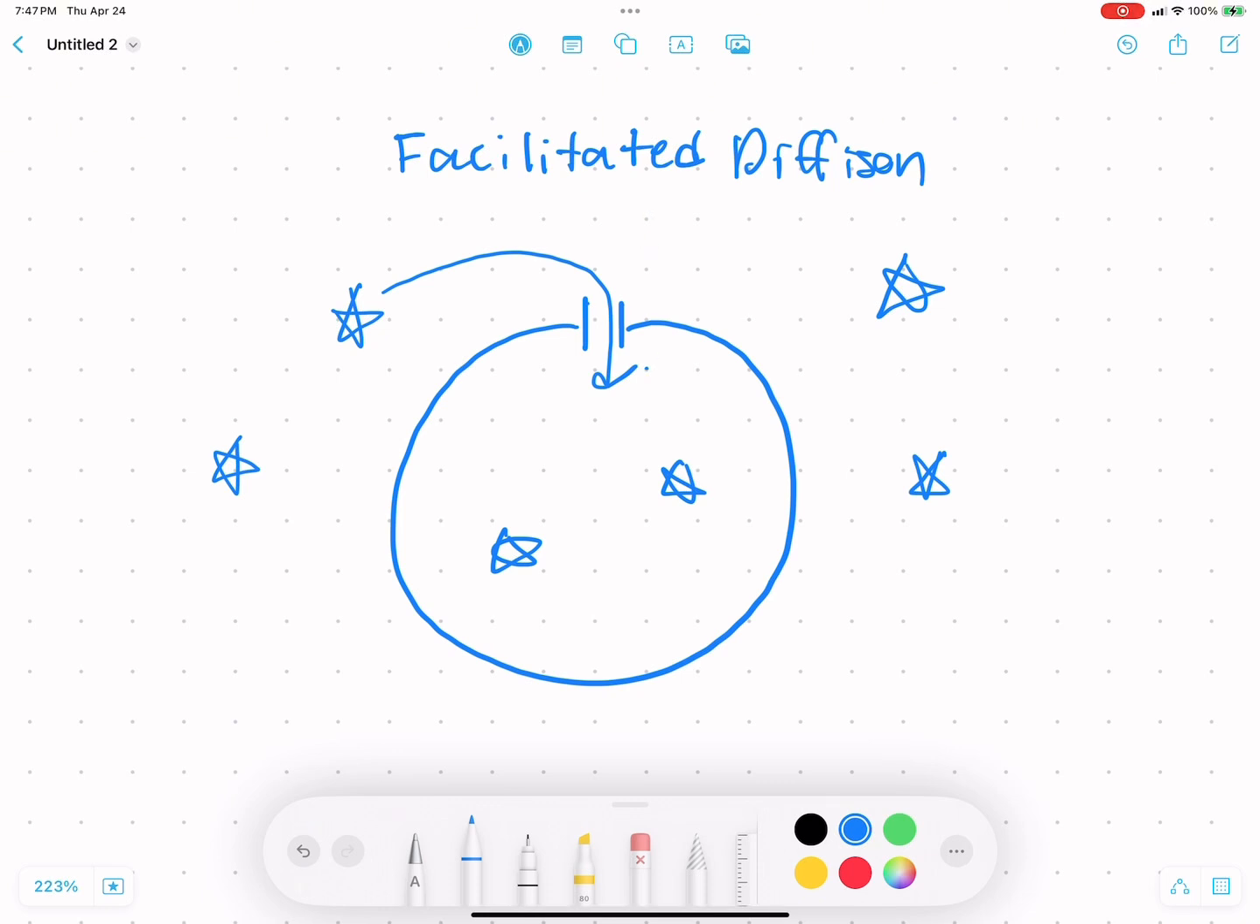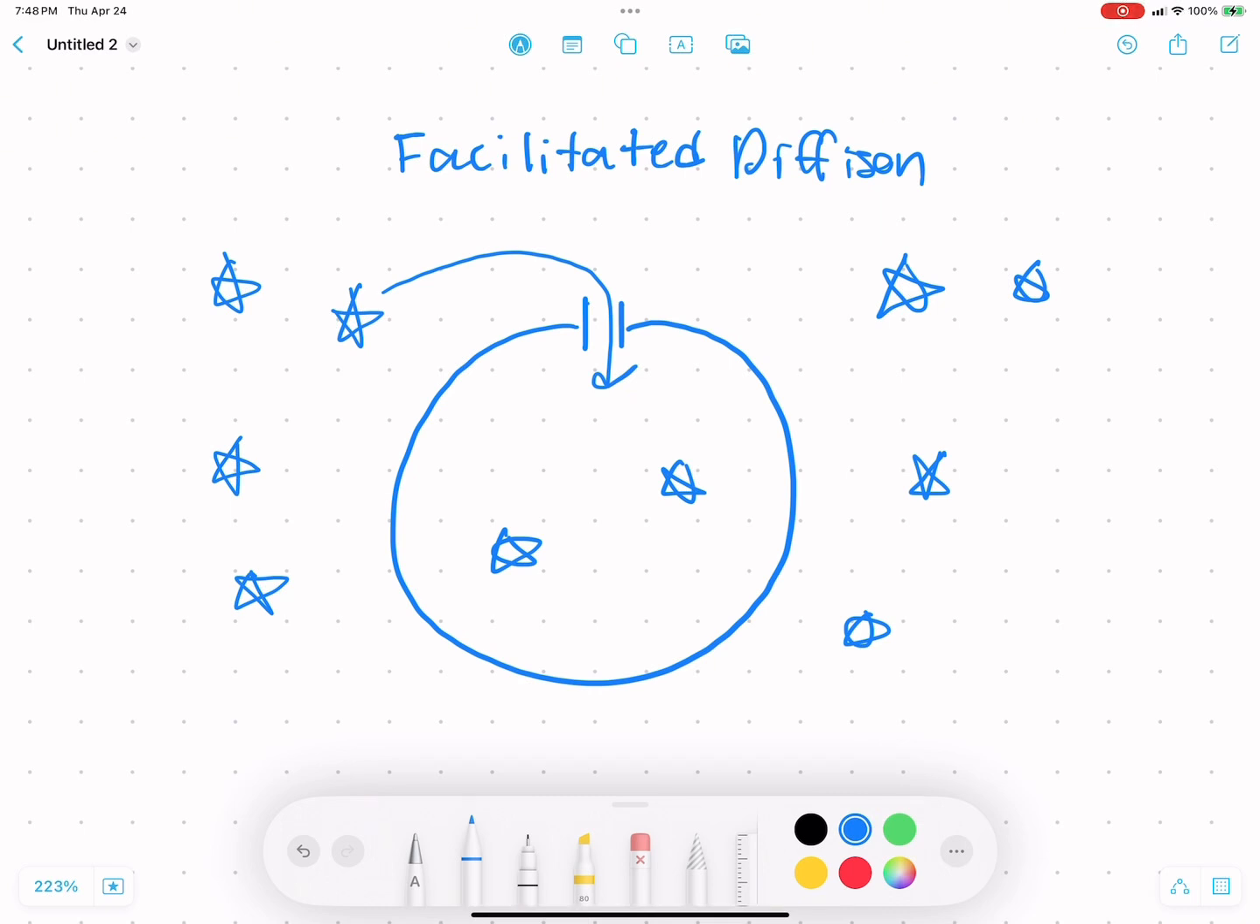Now the problem with this is that there's only one channel protein and there is a lot of stars outside the cell. So these stars are going to have to line up single file in order to go through this channel, because there's only one, and only one can go through at a time. It's like when you're entering a theme park and you have to walk through that gate with the 3 bars that spin as you walk through so they can count how many people come in. You have to travel through single file, one at a time. And that takes time.